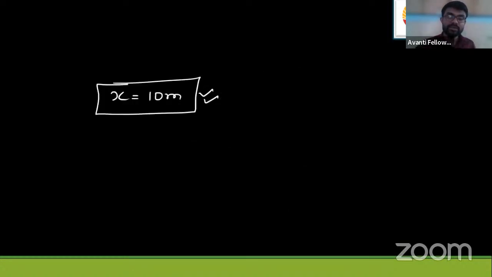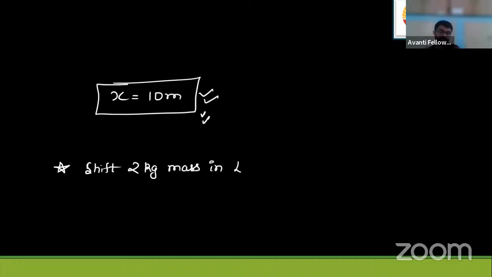So answer is, students, in front of you, x equals 10 meter as the answer. So you will say like this: you have to shift 2 kg mass in left hand side direction by 10 meter distance.